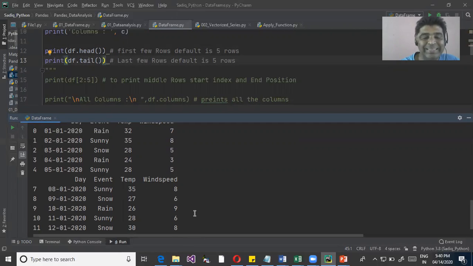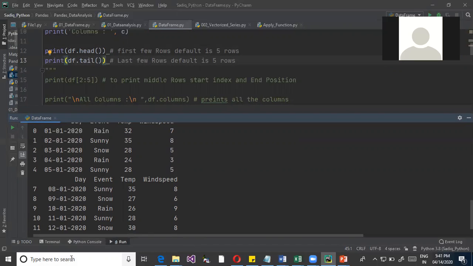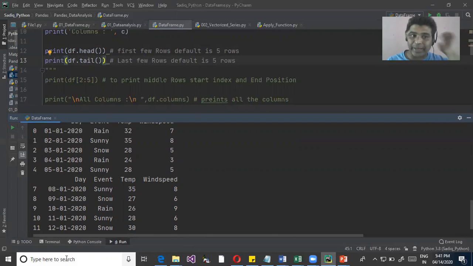You can also set the index. There is something called set_index. With the help of set_index, you can set your own custom index. So we can redefine the index to the day, which is the next column, or you want to set it for event or a time. In that case, this index will be removed and the new one will be displayed.